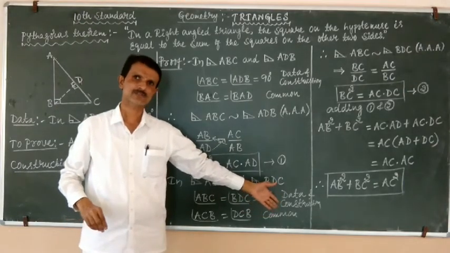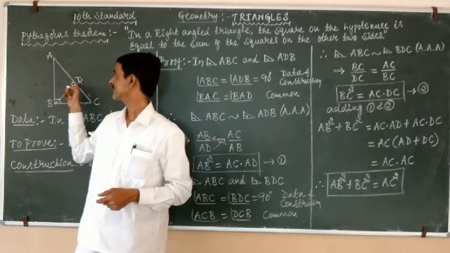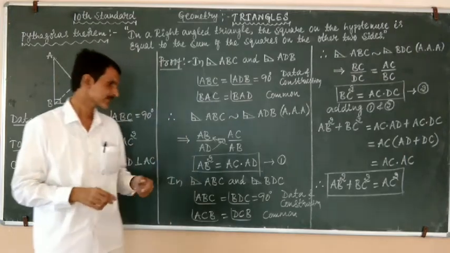So one is from the data, and another one is we have constructed BD perpendicular to AC.